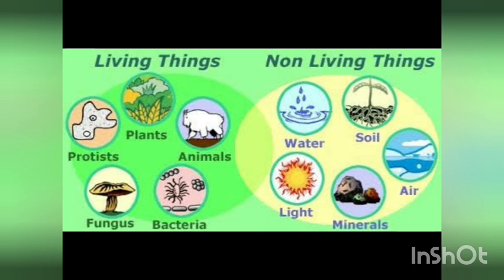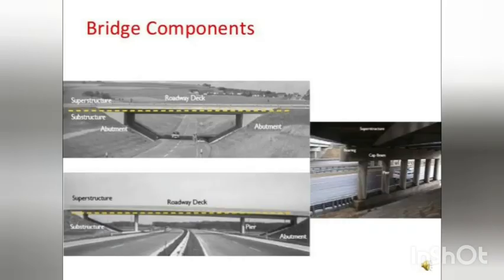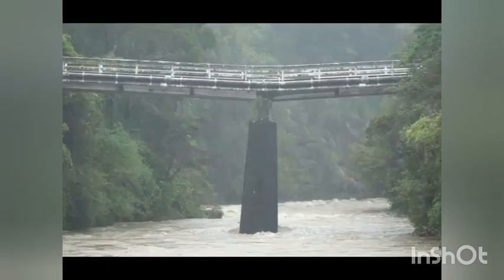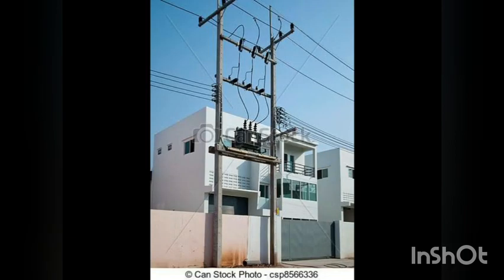Now what are the living things? The living components are those which are alive. For example, plants, animals, microorganisms, they all are the parts of living things in the environment. Then for example, soil, water, air, sunlight, heat, they all are included in the non-living things. They are the non-living factors of the environment. It may include man-made things like roads, dams constructed on rivers, bridges, electric poles, buildings. They all are part of the non-living component.